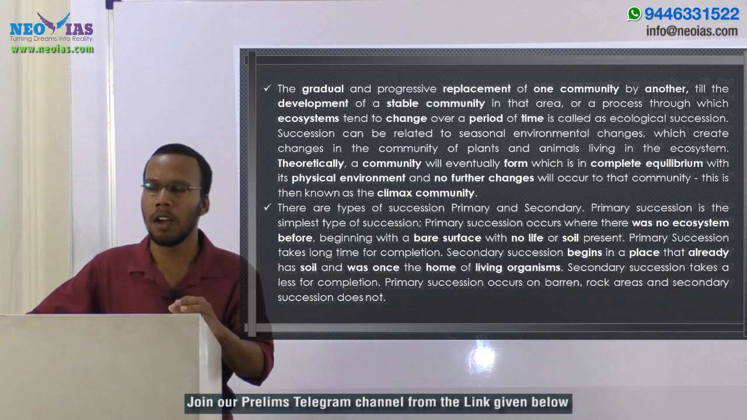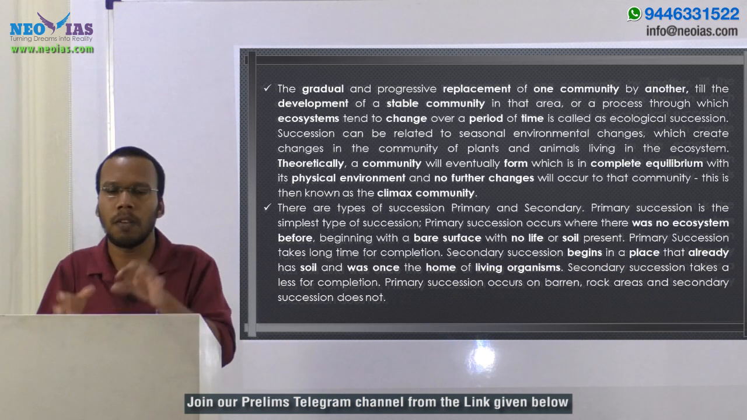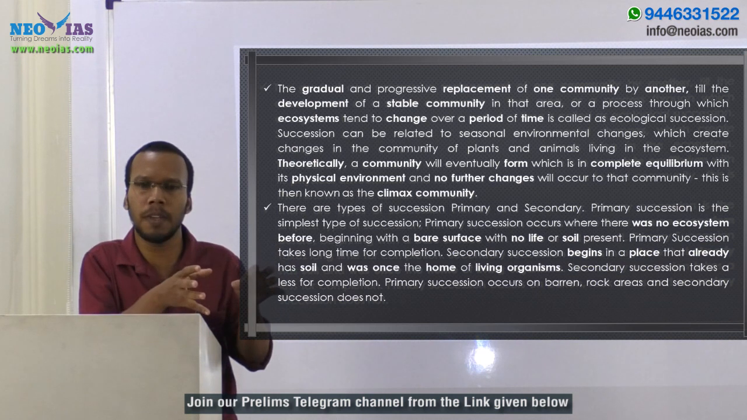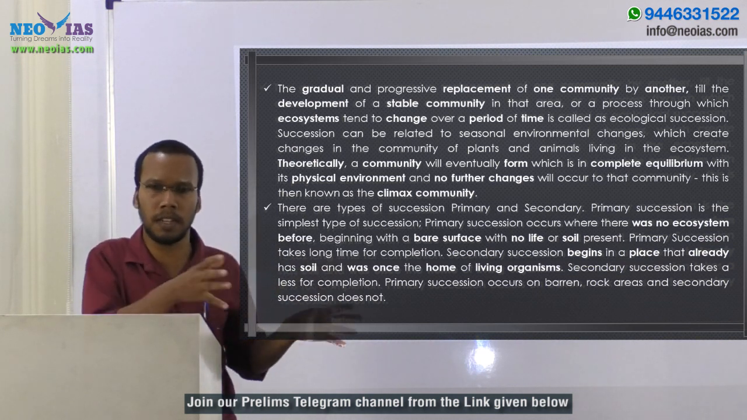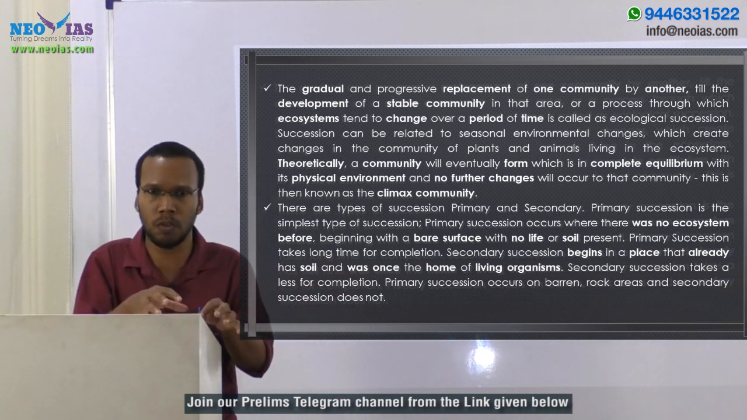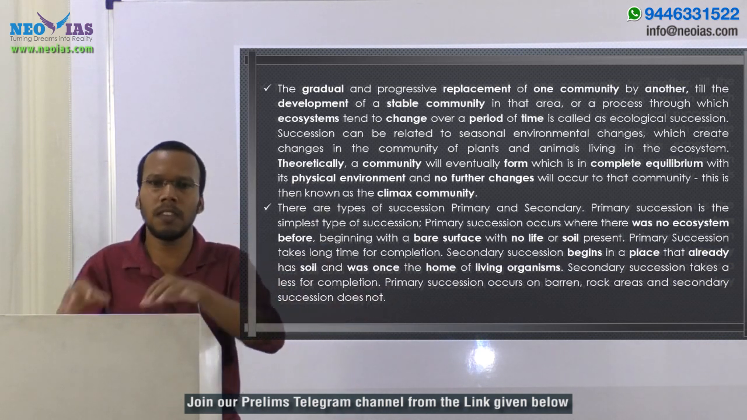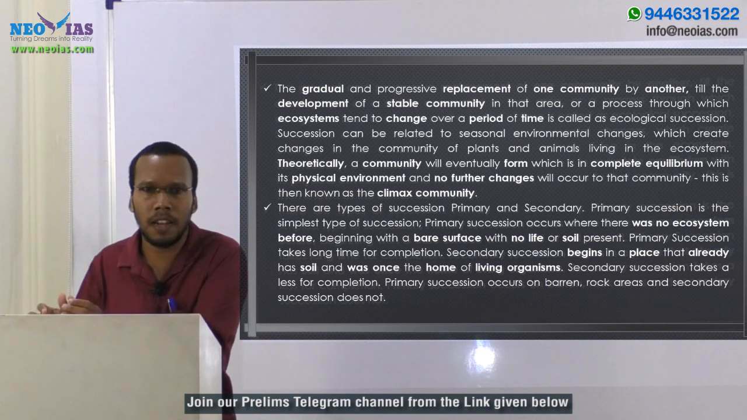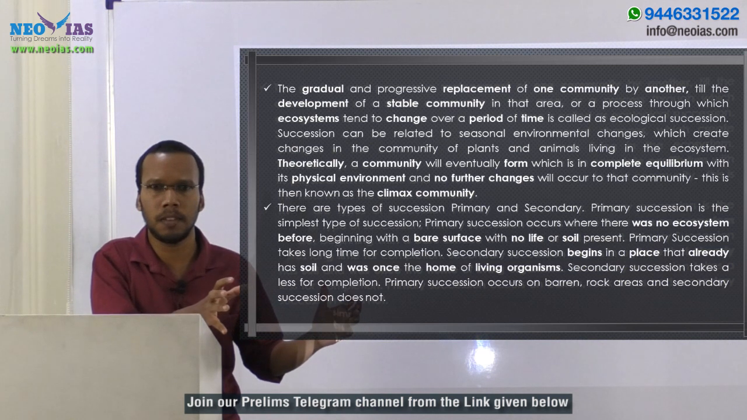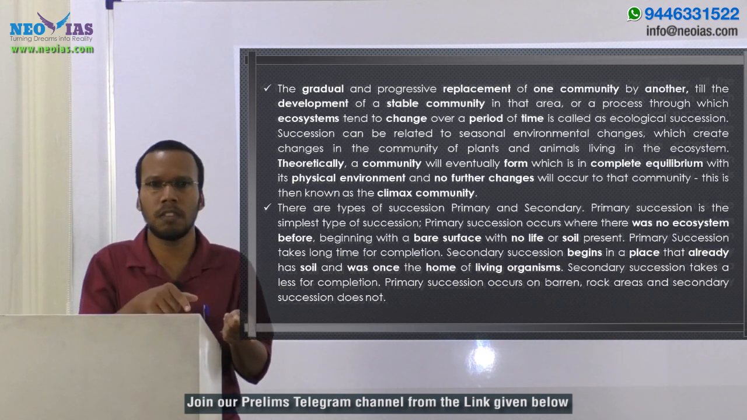For example, take a grassland ecosystem. By time it will be converted into some bush ecosystem, and after that this bush ecosystem will be converted into some forest ecosystem. This is the process of ecological succession: conversion of grassland into bush ecosystem and bush ecosystem into forest ecosystem. In these three stages, the grassland community is replaced by the bush community, and the bush community is replaced by the forest community. So one community is replacing another community, and the change is happening there.